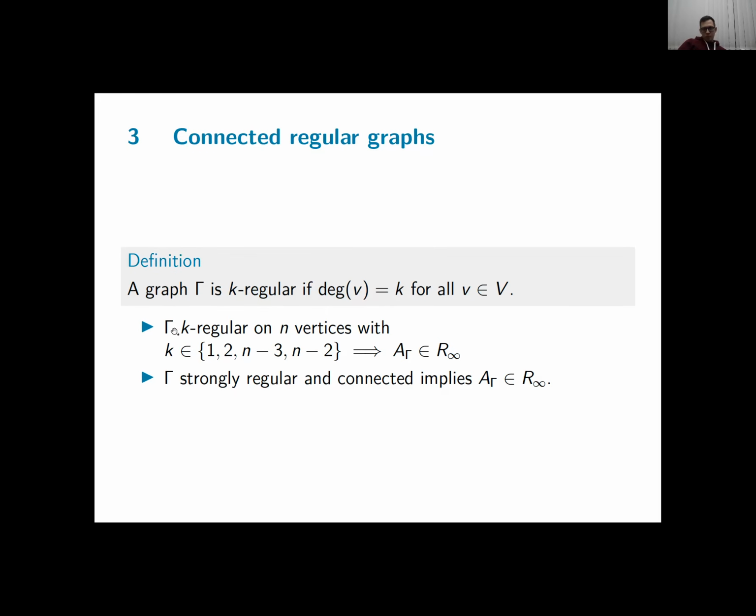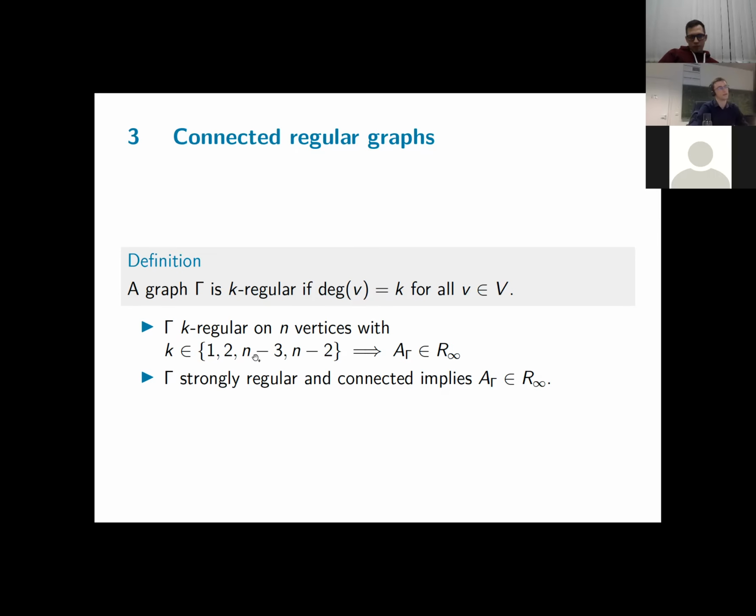And what I proved was that if your graph is k-regular on n vertices and k is either very small or very big in comparison to n, then A_Γ has the R-infinity property, provided Γ is not a complete graph. And as I mentioned earlier, I also looked at strongly regular graphs. If it's strongly regular and connected, then the right-angled Artin group also has the R-infinity property.